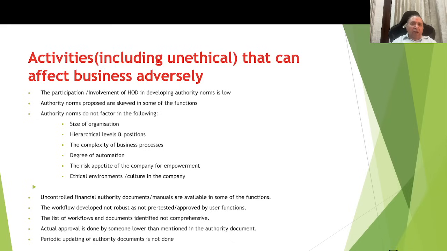The participation and involvement of the HODs in developing authorization norms is low. Authority norms proposed are skewed in some of the functions. That means favoring a particular team, particular level. Number 3, authority norms do not factor in the following: size of the organization, hierarchical levels and positions, complexity of the business operations, degree of automation, risk appetite of the company, and ethical environment and culture of the company. Next point which can cause unethical things is uncontrolled financial authority documents; manuals are available in some of the functions which can cause havoc.